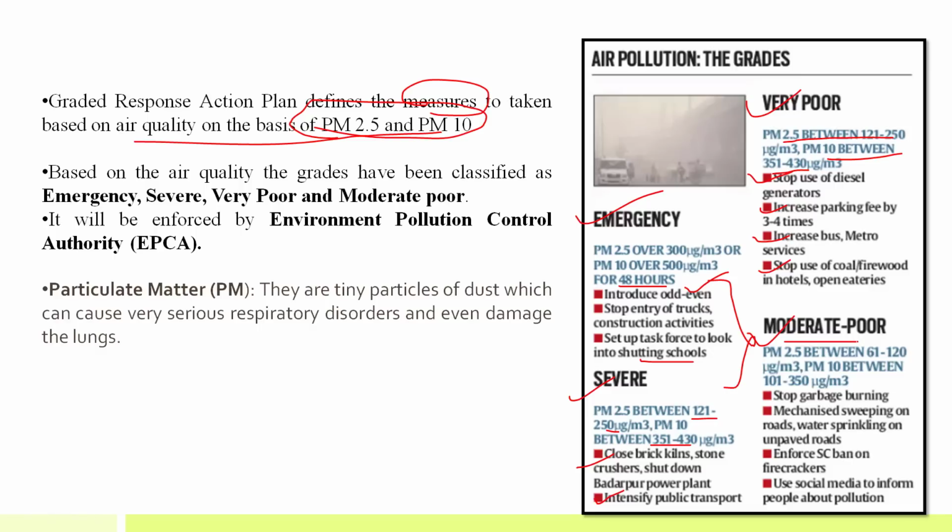Now, if the air quality is moderately poor, that is, PM 2.5 level is between 61 to 120 microgram per meter cube, and PM 10 level is between 101 to 350 microgram per meter cube, then the actions that will be taken are stopping garbage burning, mechanized sweeping on roads, use of water sprinklers on unpaved roads, enforcing the Supreme Court ban on firecrackers, and using social media to inform and sensitize people about pollution.